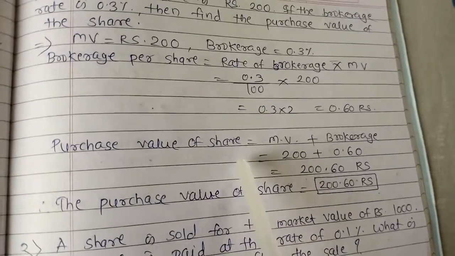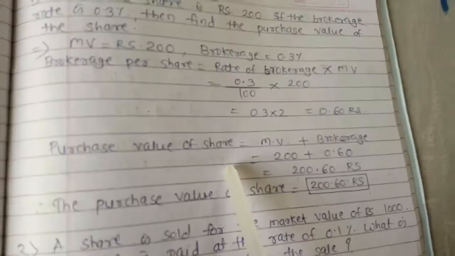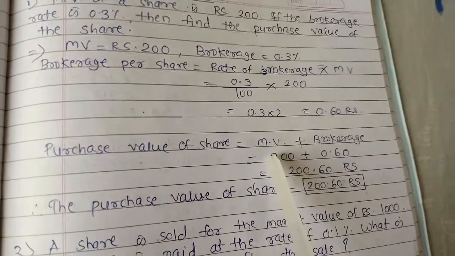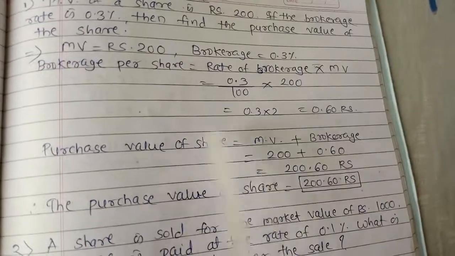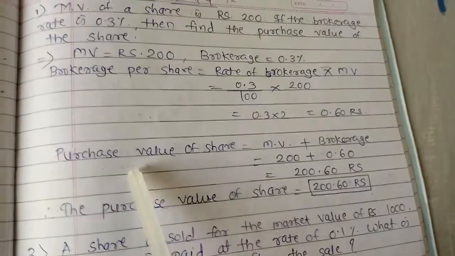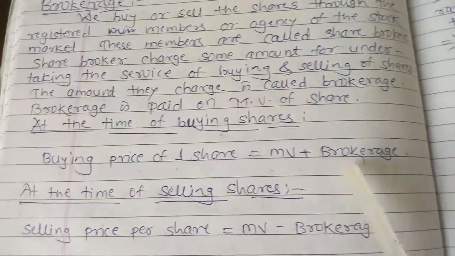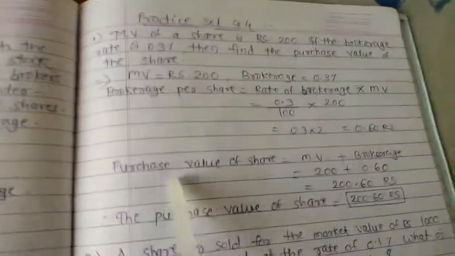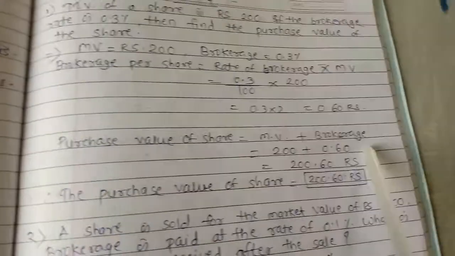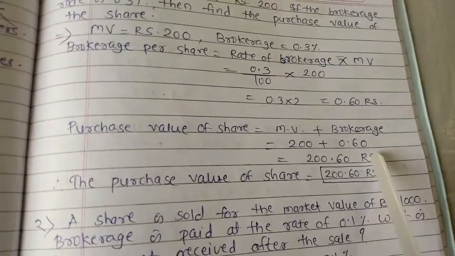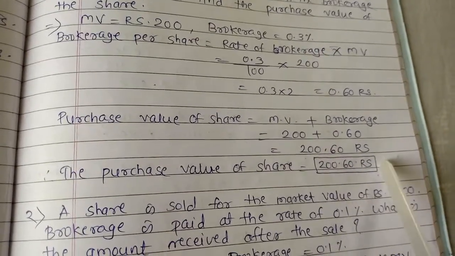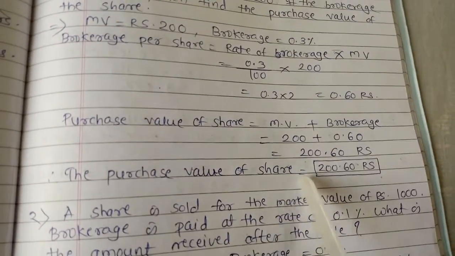Next, the purchase value of one share is equal to market value plus brokerage. Purchase value means the buying price of one share. That is 200 plus 0.60, so we will get 200.60 rupees. So this is the purchase value of the share.